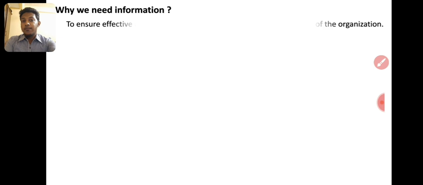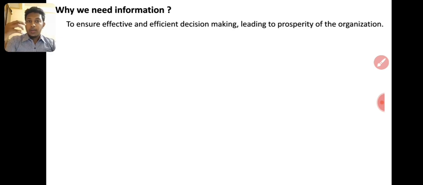So before that, why do we need the information? We have to take the decision. We need the information. For example, take, I am an ice cream manufacturing company, so I am going to launch a new ice cream. Take strawberry ice cream, strawberry natural flavor ice cream that is more tasty. I don't know how many liters or how many packs I have to produce, say I'm going to sell in the Colombo area.